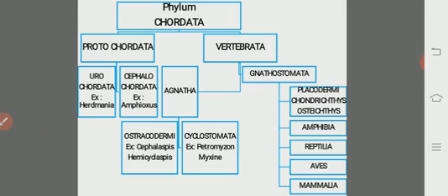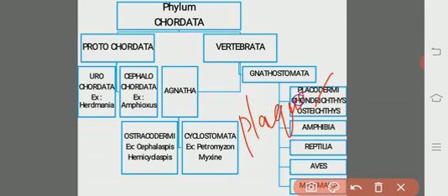Let us see placodermi. Placo means plaques. The dermis contains plaque-like exoskeleton structures, bony structures, so it is called placodermi.